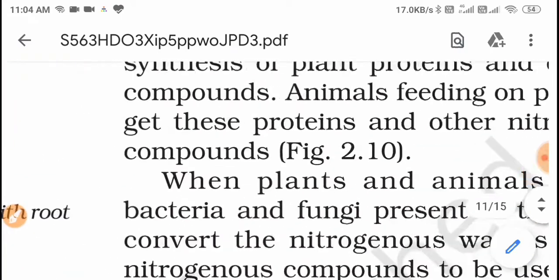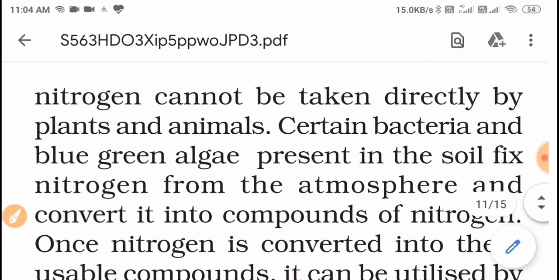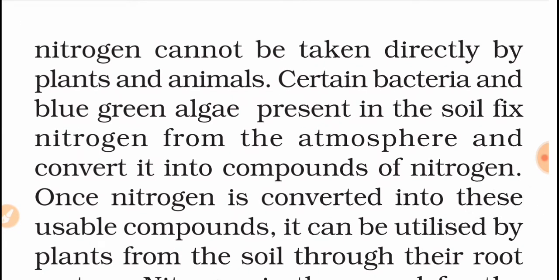Atmospheric nitrogen cannot be taken directly by plants and animals. Certain bacteria and algae present in the soil fix nitrogen from the atmosphere and convert it into compounds of nitrogen. This is why plants have to fix nitrogen, because they cannot take it directly from the atmosphere. Animals also cannot take it directly, so we have to eat pulses. The role of nitrogen is not in our body directly, but it is essential for plants, which is why they fix nitrogen.